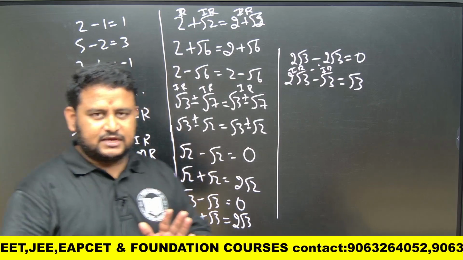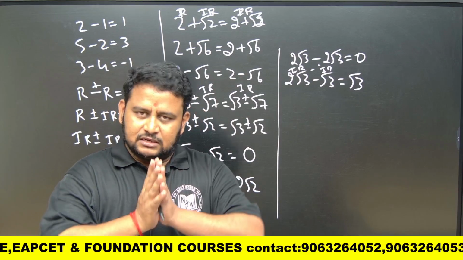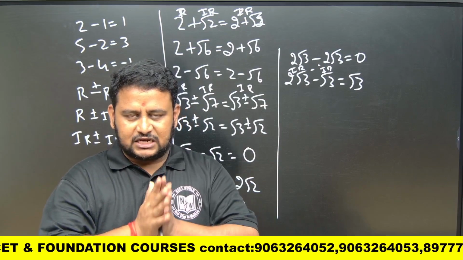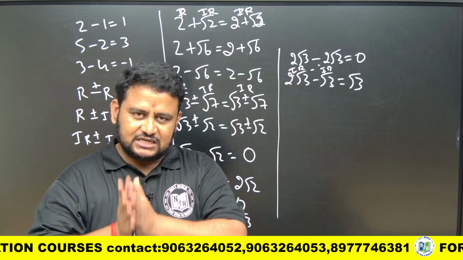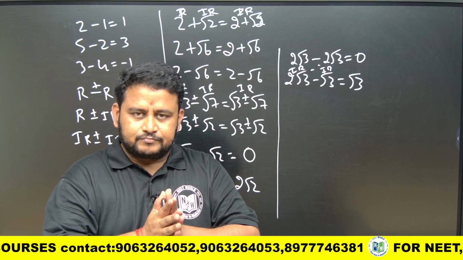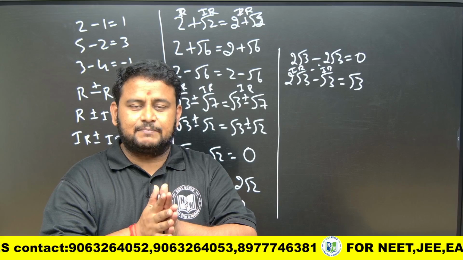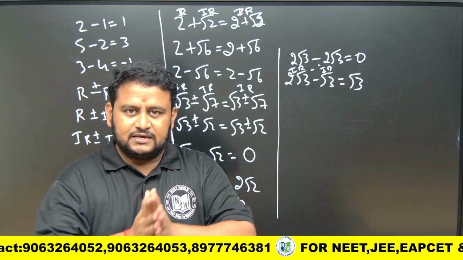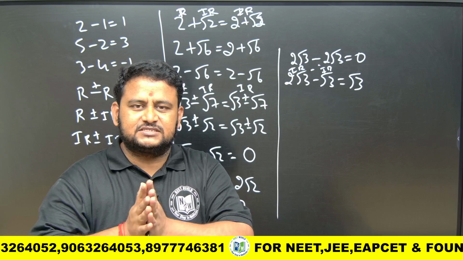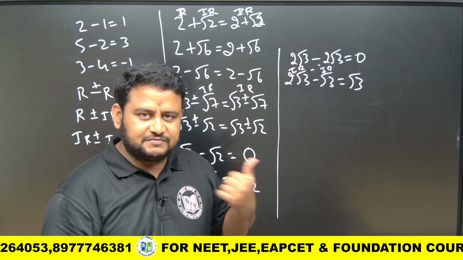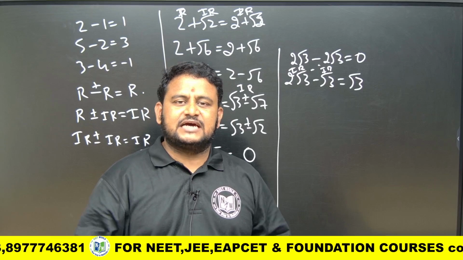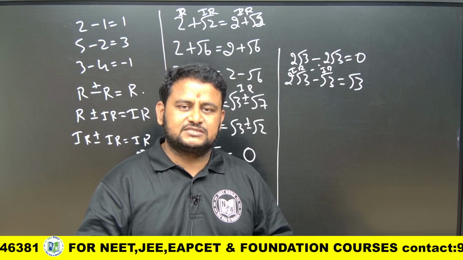Same thing. Rational plus rational is rational. Rational minus rational is rational. Irrational plus or minus irrational is irrational only when one is rational. Rational plus or minus irrational is irrational only. But when it comes to irrational plus or minus irrational, it can be irrational or it can be rational. Please keep this in mind. Please revise this. Based on this, in the next class, we will be solving questions on exercise 1.4 in your textbook.